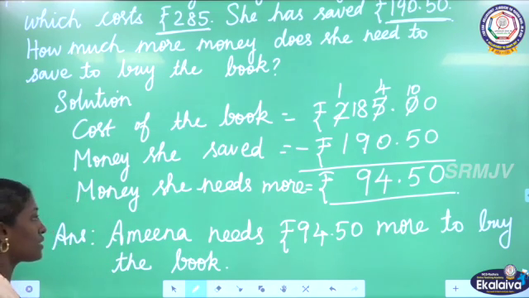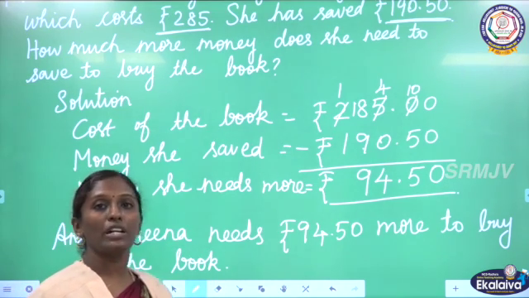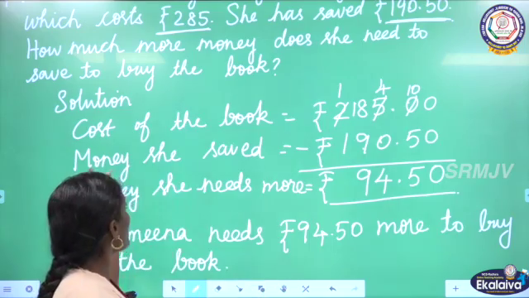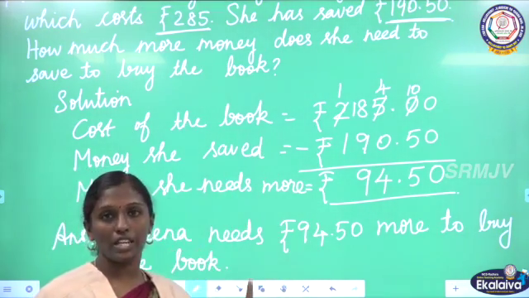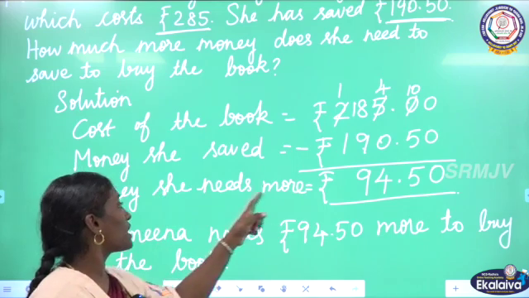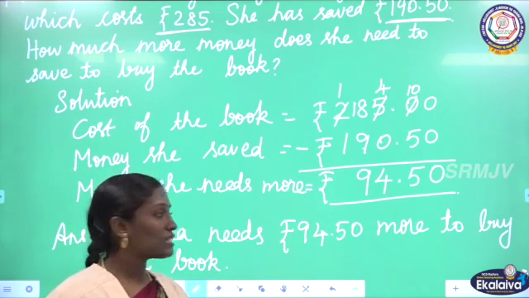Is it clear, children? To find out the money she needs more, from the cost of the book, we are subtracting the money she saved. Then we will get the money she needs more. Is it clear?